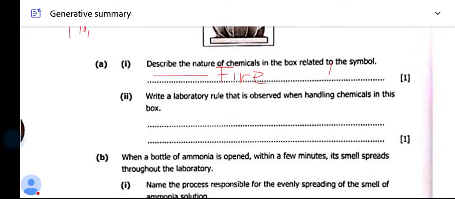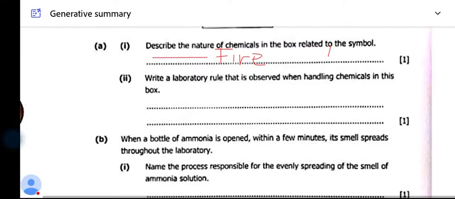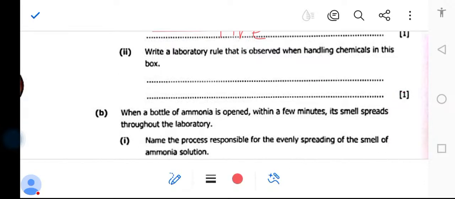That's a laboratory rule that you can keep there. So they're just saying 1. So the one there, you just say it should be kept in a cool place which has got low temperature. All right. So that's how you answer that one. Then we go to the second question. So those that are writing, you write answers here.